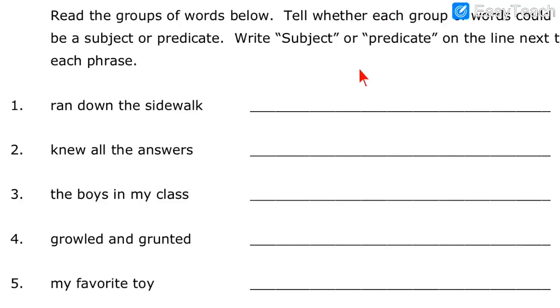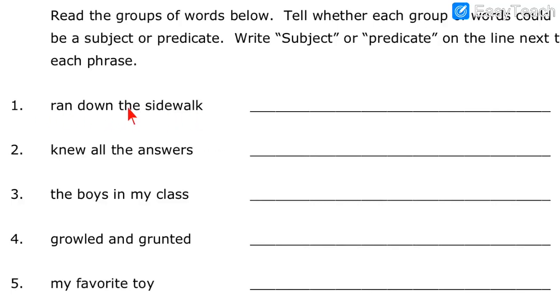How will you identify? In predicate, there is one easy way. If a verb is given, an action word is given, then it is predicate. And if a verb is not given, if someone's name is given, or the person who is performing the action is given, then it is called subject. So first we will find the verb. If a verb is given, then it is called predicate, otherwise it is subject.